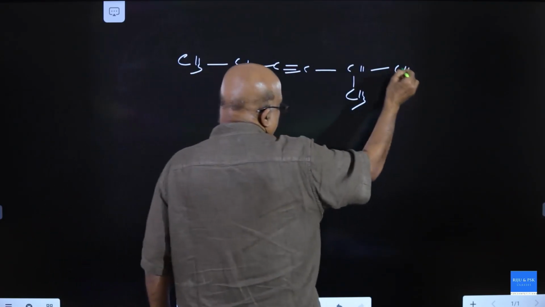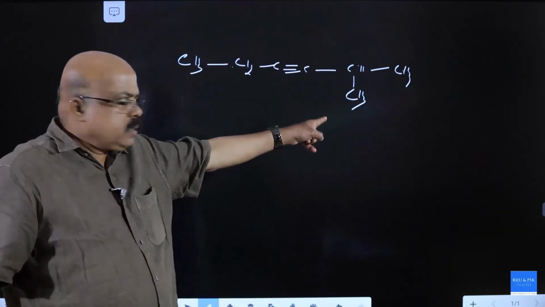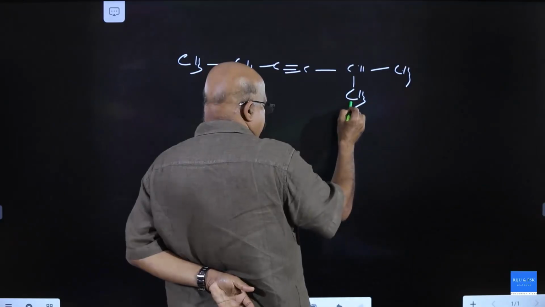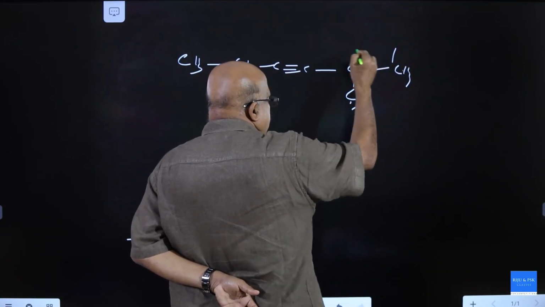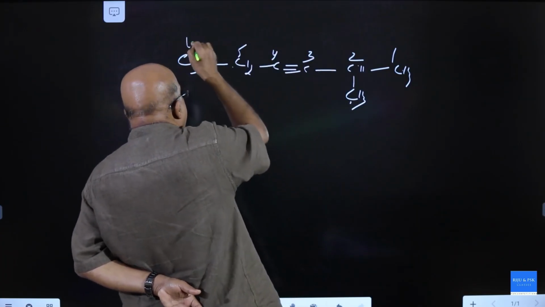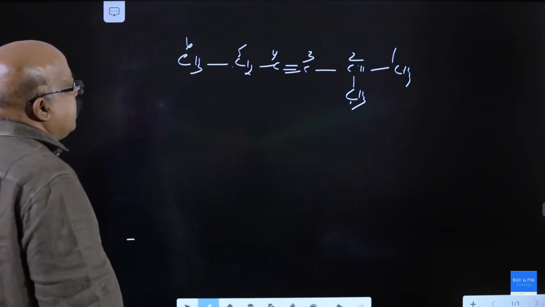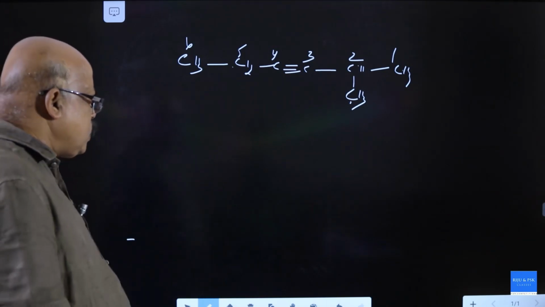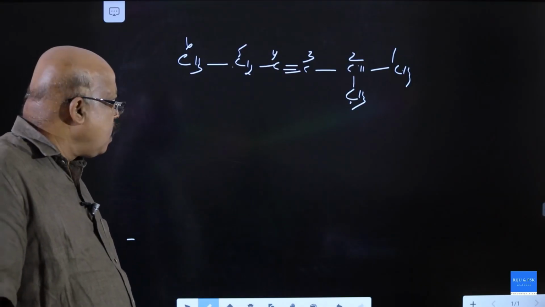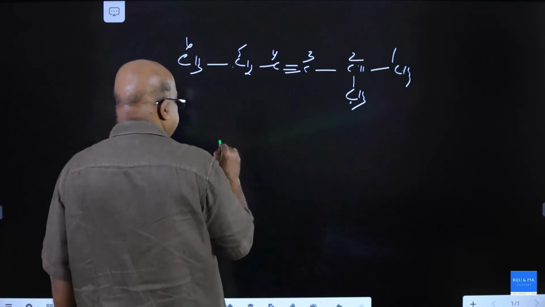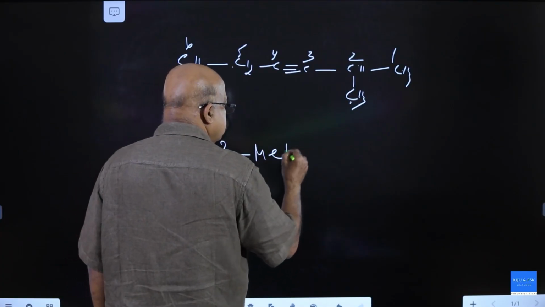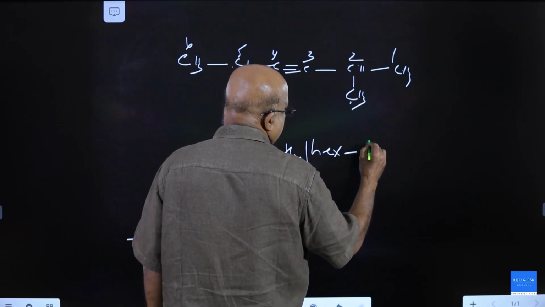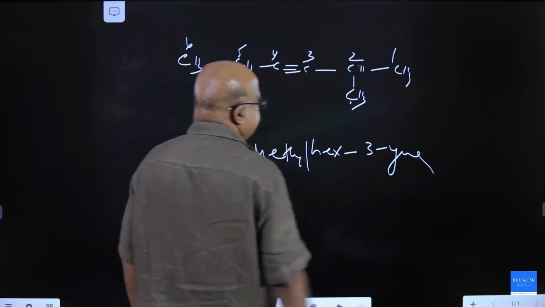One, two, three, 1, 2, 3. Since that triple bonded carbon, this carbon atom is having a methyl group, it is numbered because whatever may be the numbering, triple bond is between third carbon and fourth carbon. If this numbering provides lowest number to the substituent, it is 2-methylhex-3-yne. Right?